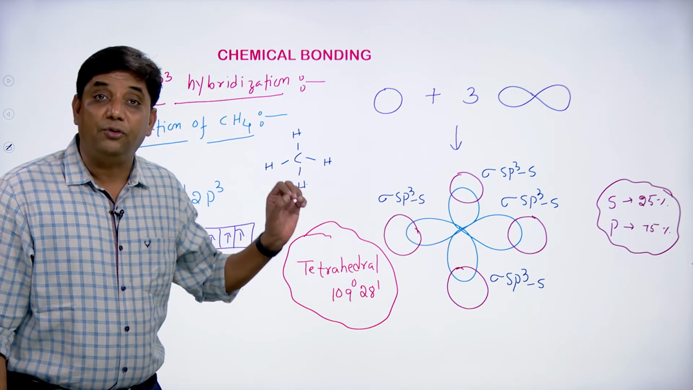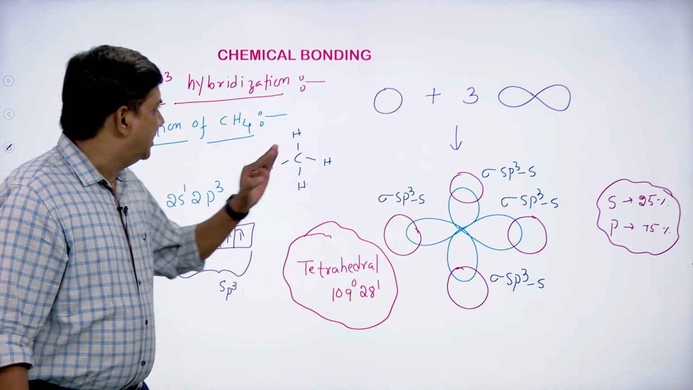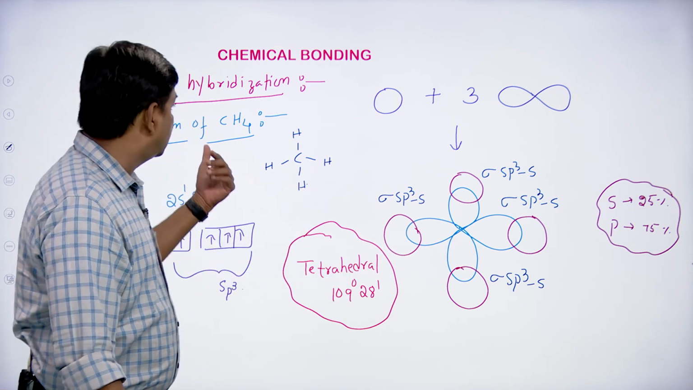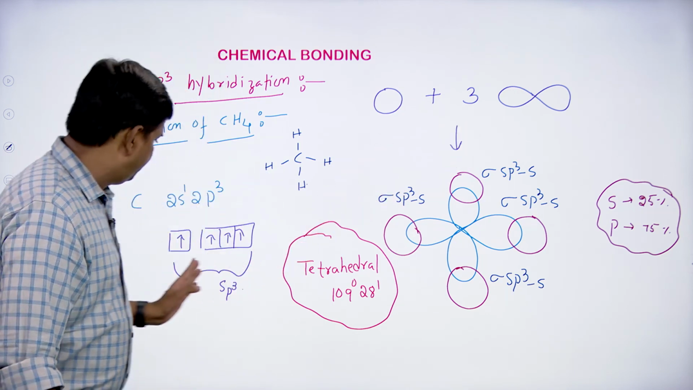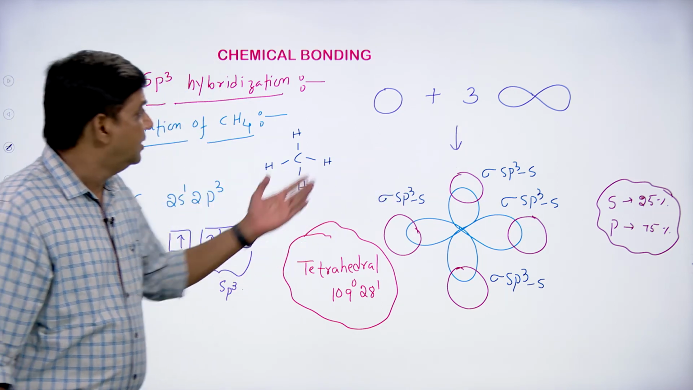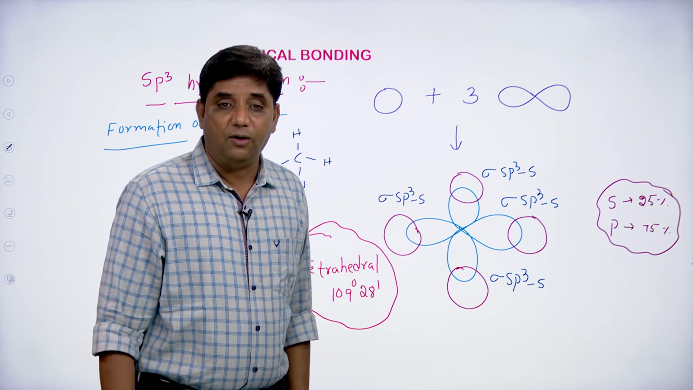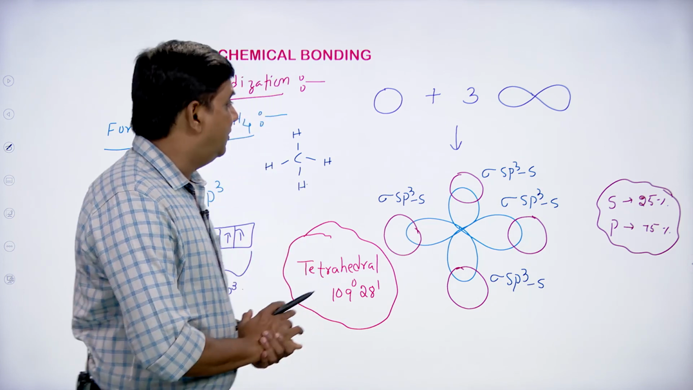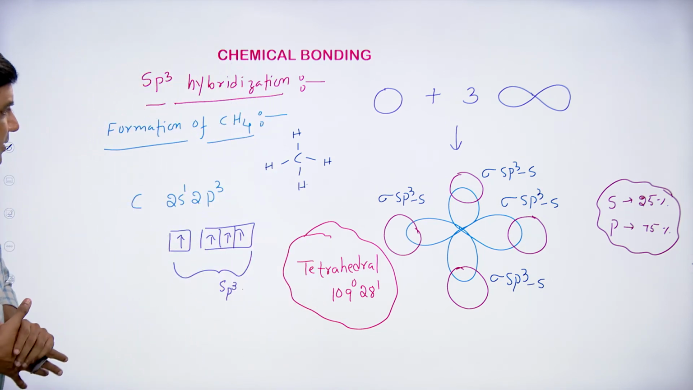Write down, students. If you write down, then only you will learn everything. See here, the clear information about the methane molecule: the central atom is the carbon atom. It undergoes sp3 hybridization. One s and three p orbitals take part in the hybridization. Four sp3 hybrid orbitals are formed, which overlap with the s orbitals of the hydrogen atoms. Therefore, four sigma sp3-s bonds are formed. Write down these, students.